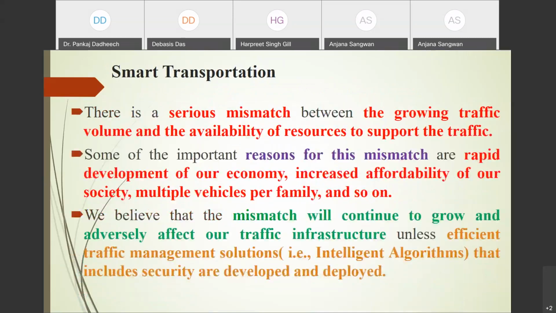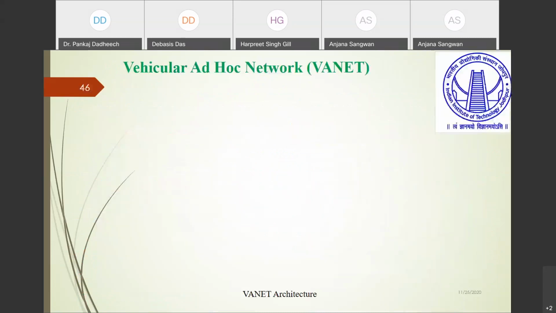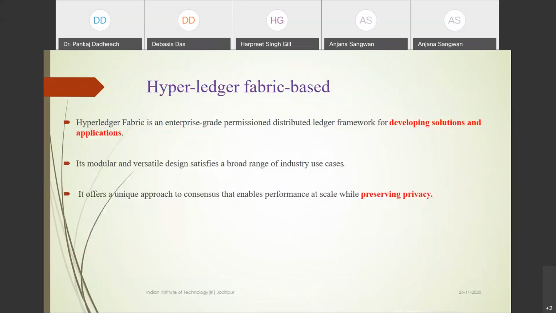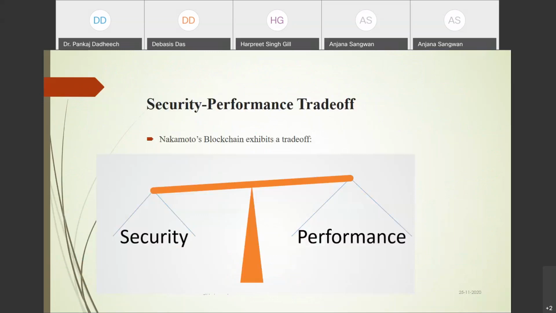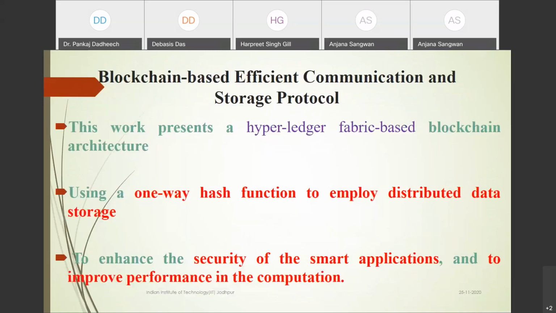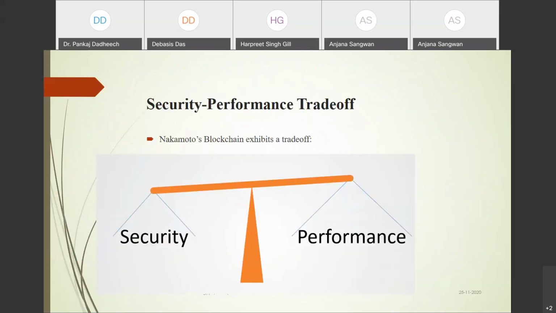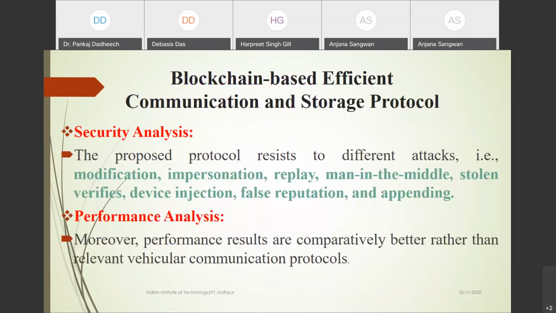Okay, now we have applied this in another work. Here we are using a Hyperledger based blockchain concept, and here we are using a number of hash functions. Also, there is a trade-off.